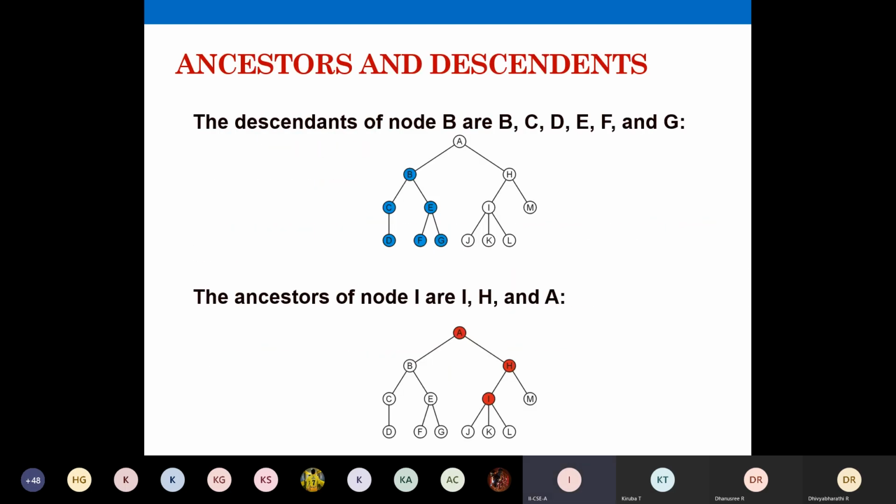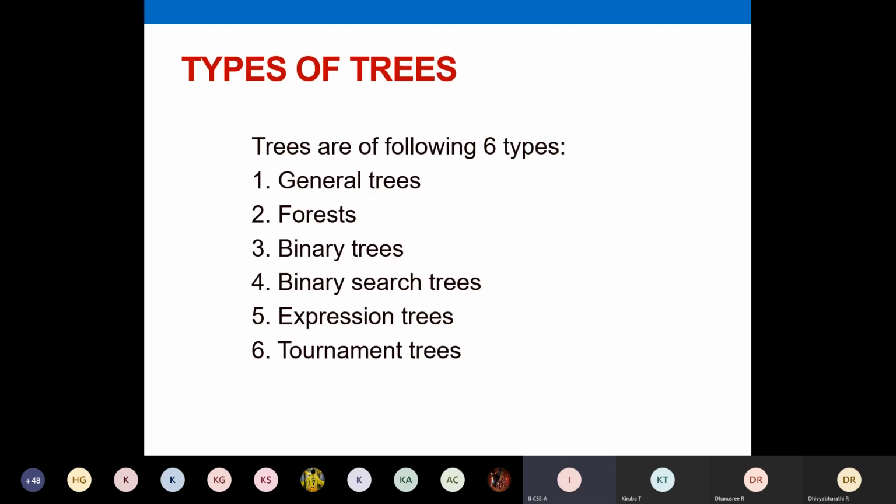So this we already saw, ancestors and descendants. With one example we have analyzed, you just stick to that. We'll see what all the types of trees are. You can note down these. You can note down this one, a new variant called tournament trees. This is given in your textbook, so I've taken this. We'll discuss all these types.